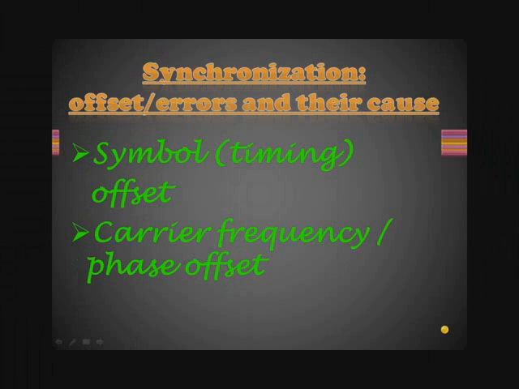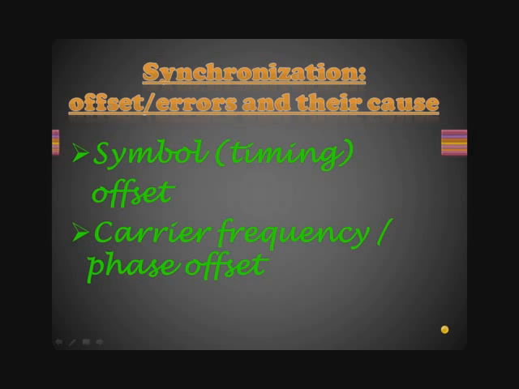Synchronization is needed because of two factors: symbol time offset and carrier frequency offset. In the symbol time offset, the transmitter and receiver do not have a common time reference. The receiver needs to find the symbol boundaries to avoid ISI and ICI. In the carrier frequency offset, the carrier frequency and phase of the transmitter local oscillator and the receiver local oscillator cannot be matched exactly and are off by some ppm, resulting in a frequency difference between the transmitter and receiver carrier frequencies, which introduces an additional term of e^(j2π Δfc n/N) in the receiver. Hence, we need to compensate for this frequency difference.